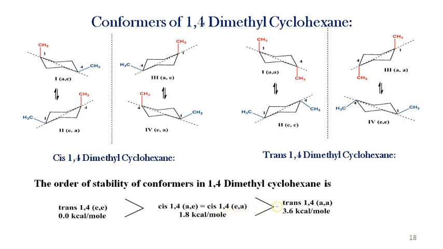And then the trans 1,4 axial conformer is the least stable. And these are the relative energies: for the equatorial conformer 0.0 kilocalories per mole, for the axial equatorial conformer 1.8 kilocalories per mole, and for the axial conformer 3.6 kilocalories per mole.